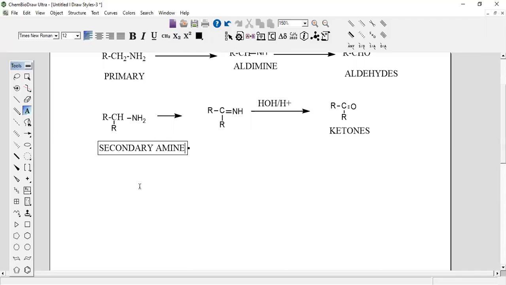Tertiary amines undergo oxidation with Caro's acid. Caro's acid is nothing but H2SO5. That is called Caro's acid. Tertiary amines means here R, here R, here R, with nitrogen at the center. This is the tertiary amine, R and another R.